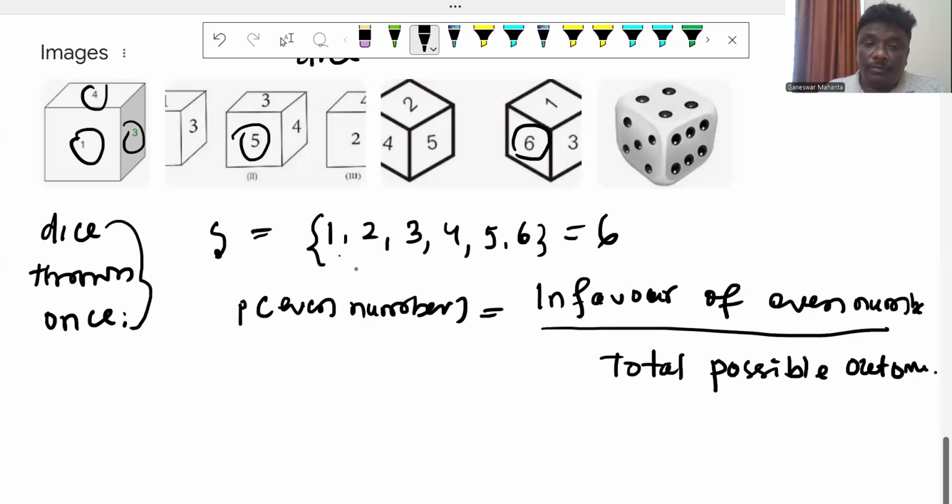What are the even numbers? 2 is an even number, 4 is an even number, 6 is an even number. So in favor of even number it is 3, and total possible outcomes is 6. So that is 1 by 2.